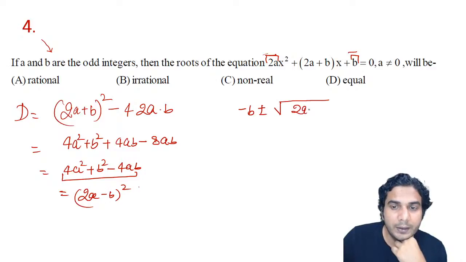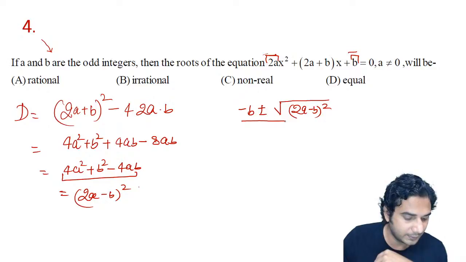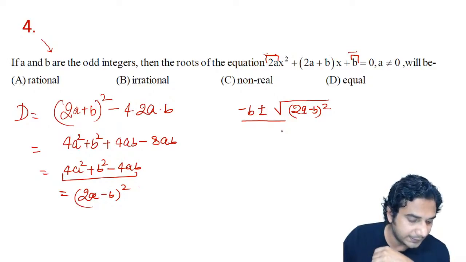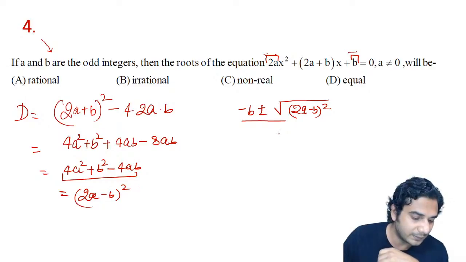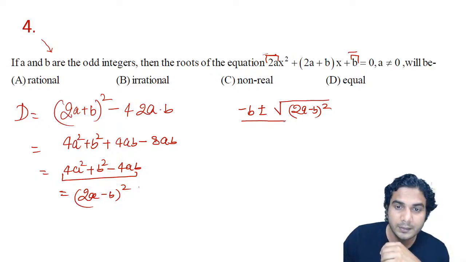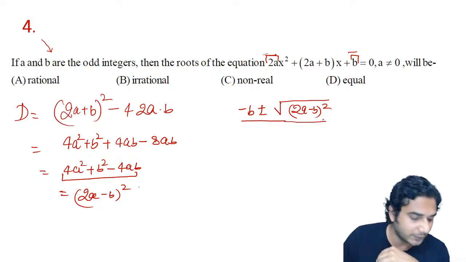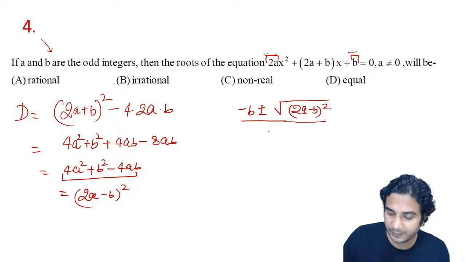The discriminant is (2a minus b) the whole square, divided by 2a. This is for class 11th quadratic equations.